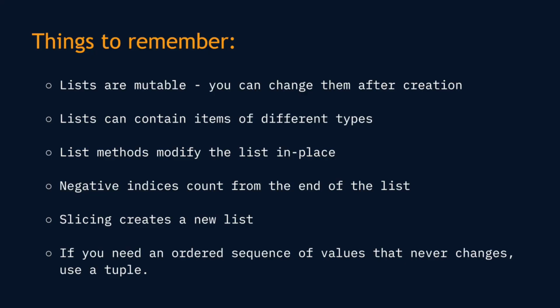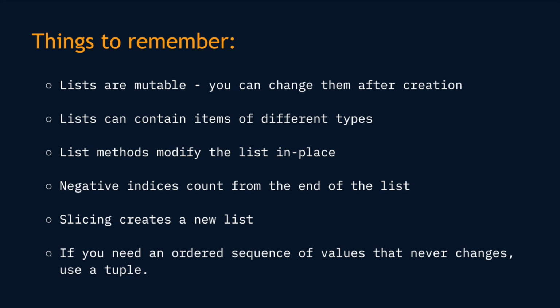List is basically a mutable data type. You can change them after creation. And list can contain items of different data types. It can have string, integer, floating, boolean, none type, and anything. And any methods on top of the list will modify the list in place. In place meaning the list itself will get changed. Also note that the negative indices count from the end of the list. When you use list of -1, it will take that as the last element of the list, and -2 will pick the second last element from the list.